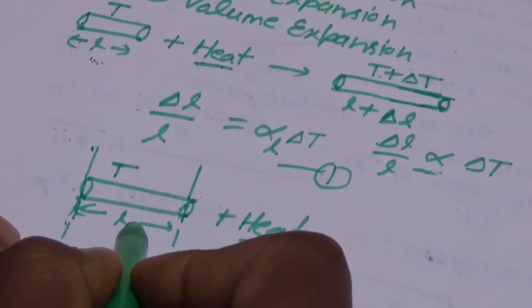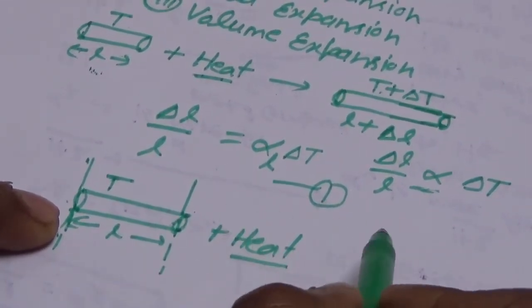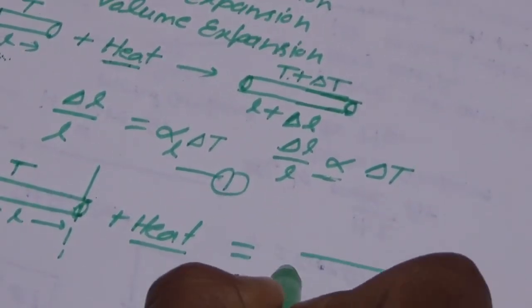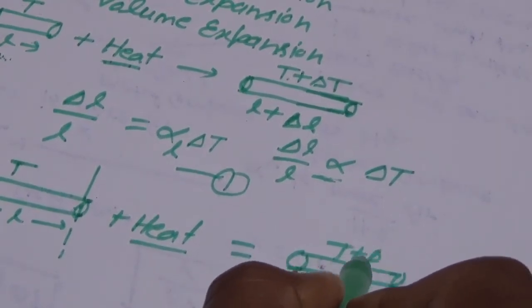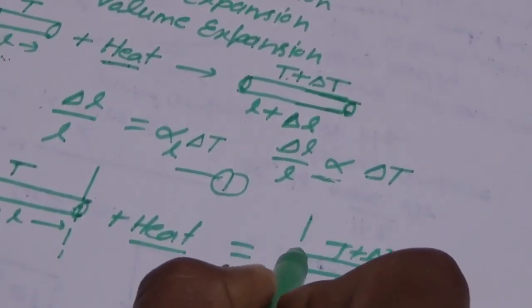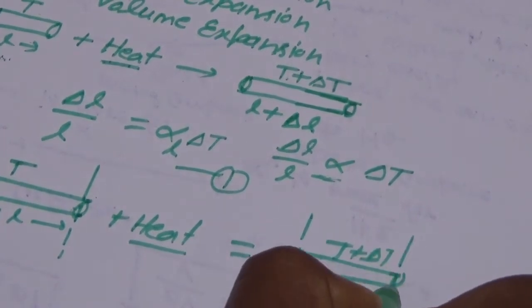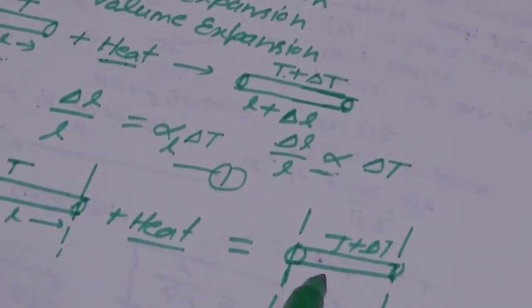When we supply heat energy to this rod, its temperature will rise and become T plus del T, but its length will not increase. Why will it not expand?